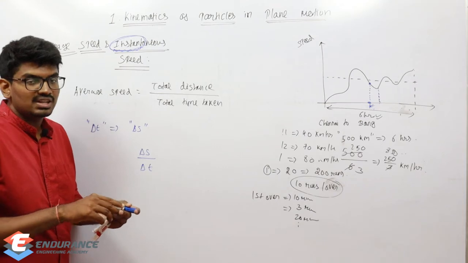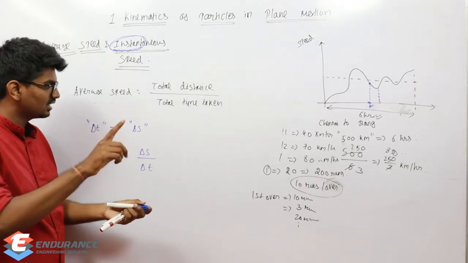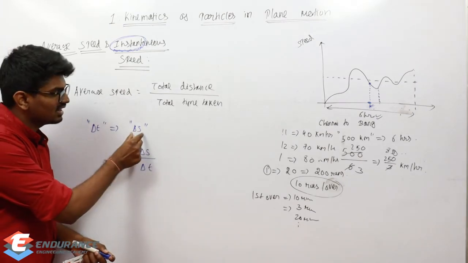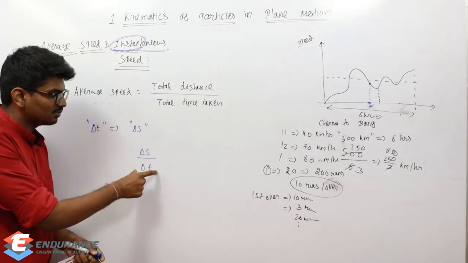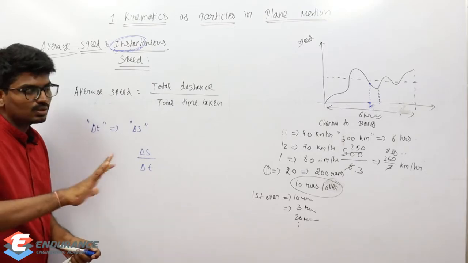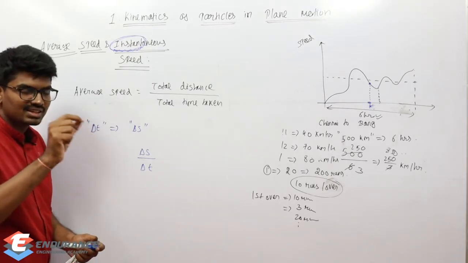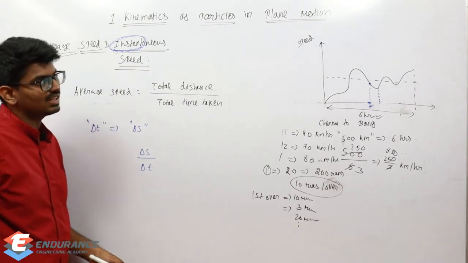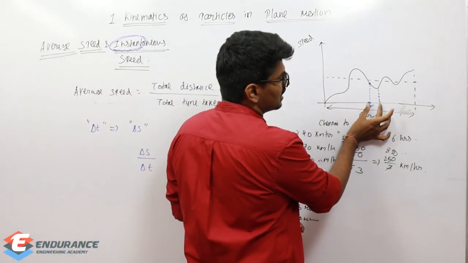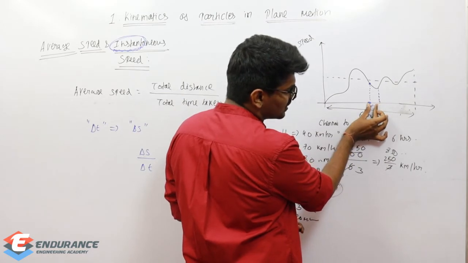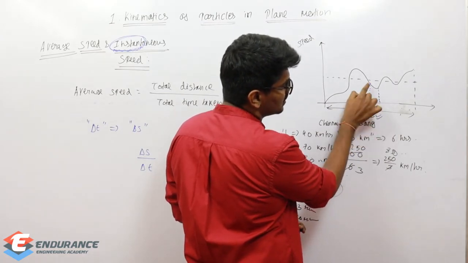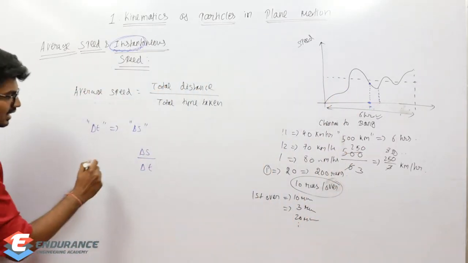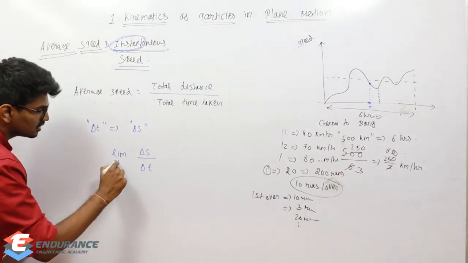But I don't want average speed, I want instantaneous speed. Okay, let me repeat it. During a time of delta t, any bus or something is covering a distance delta s. So delta s by delta t will give me average speed. But I want instantaneous speed, that is at some particular instant. What I will do is, this delta t has to reduce, has to become very small, it has to reach this particular point, right? So delta t has to approach 0.